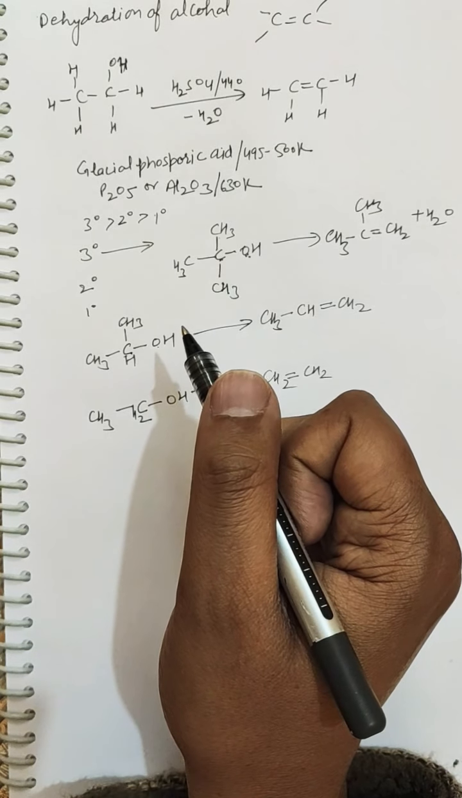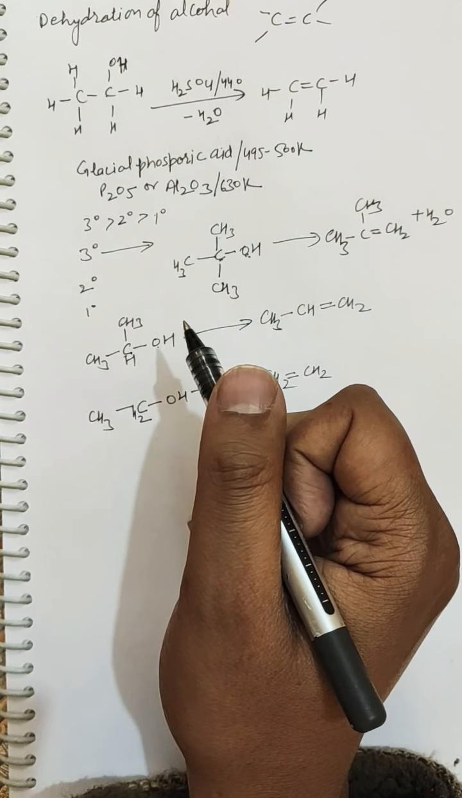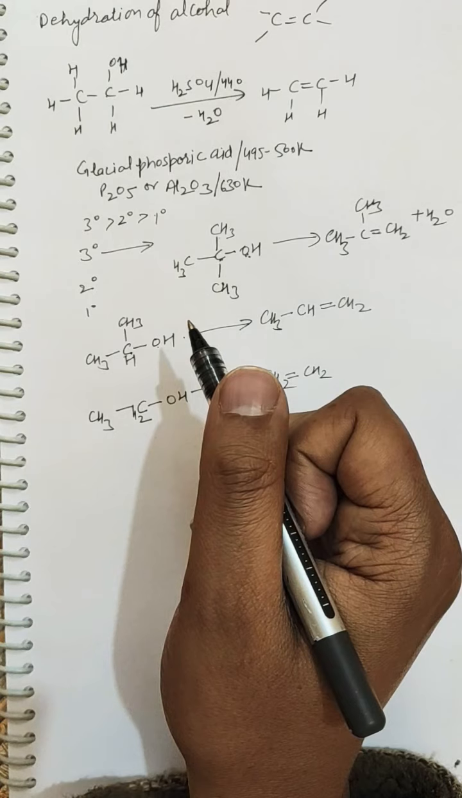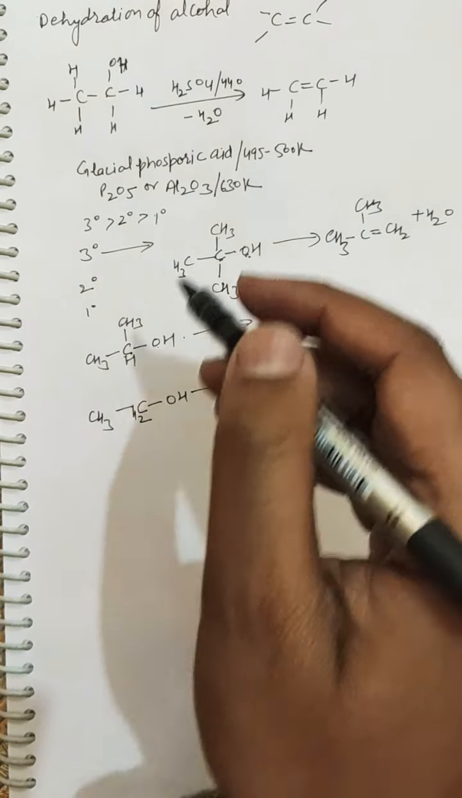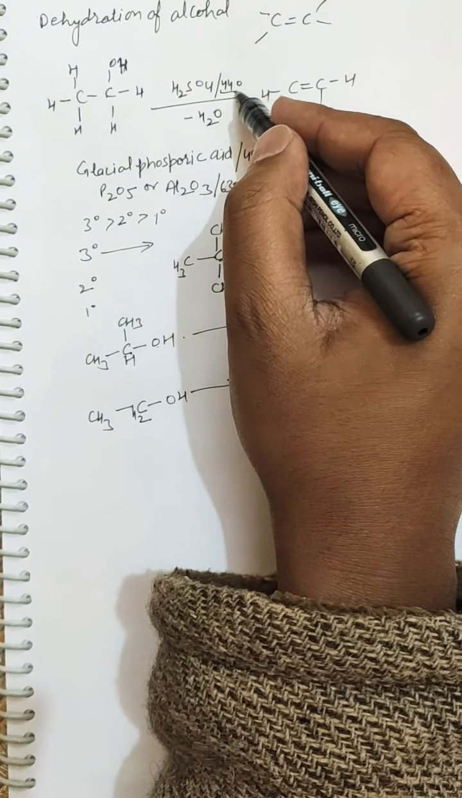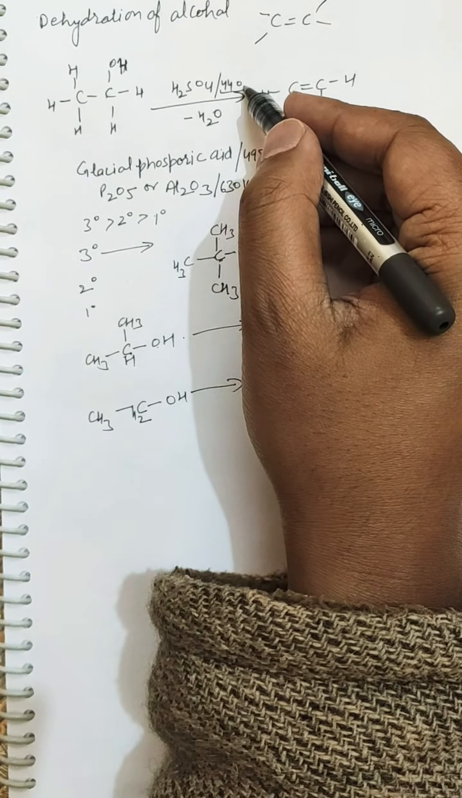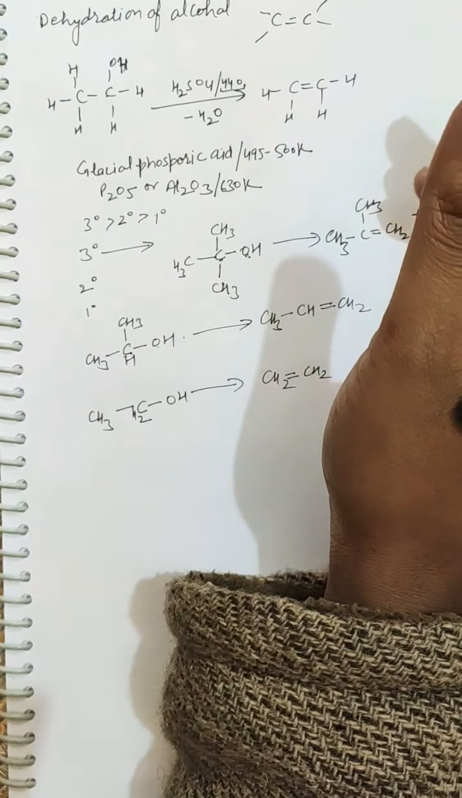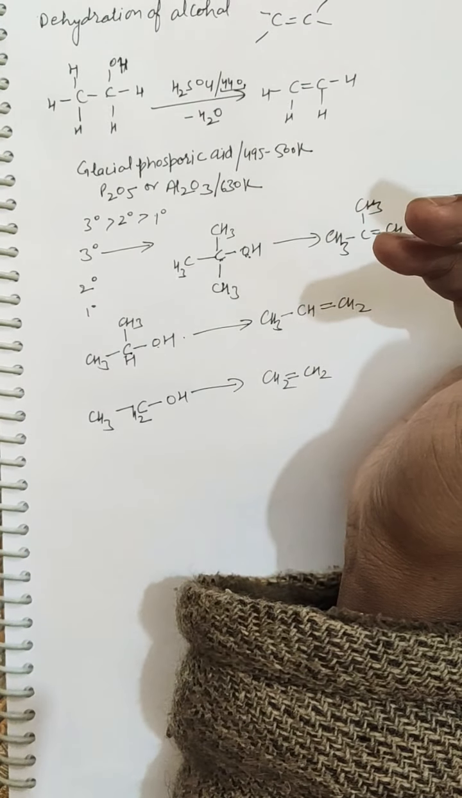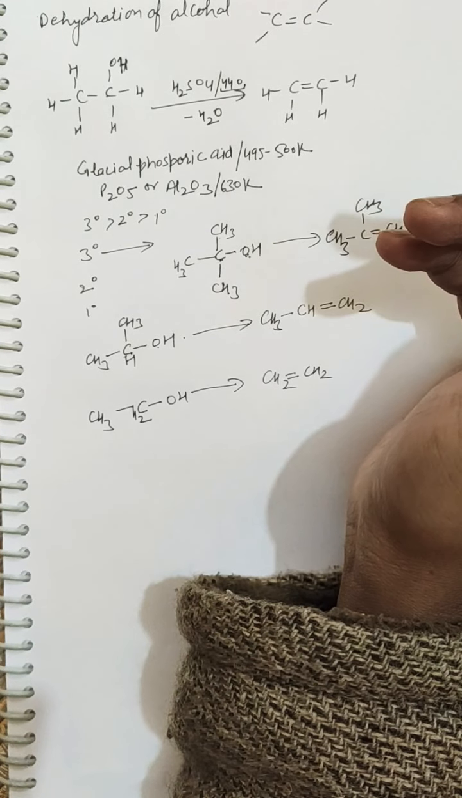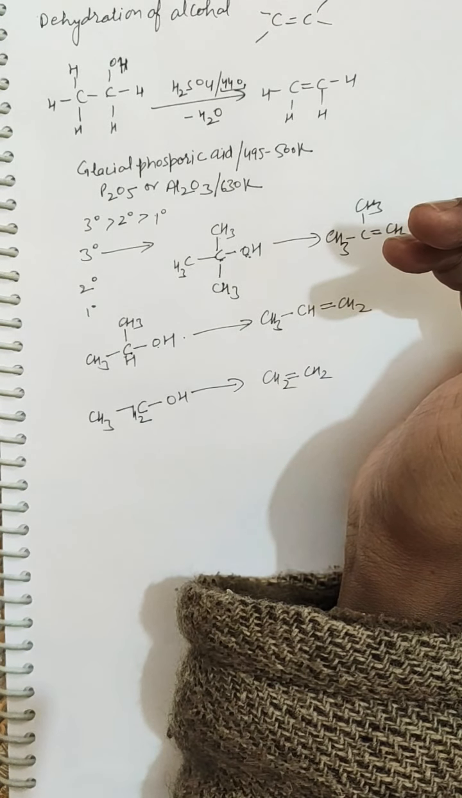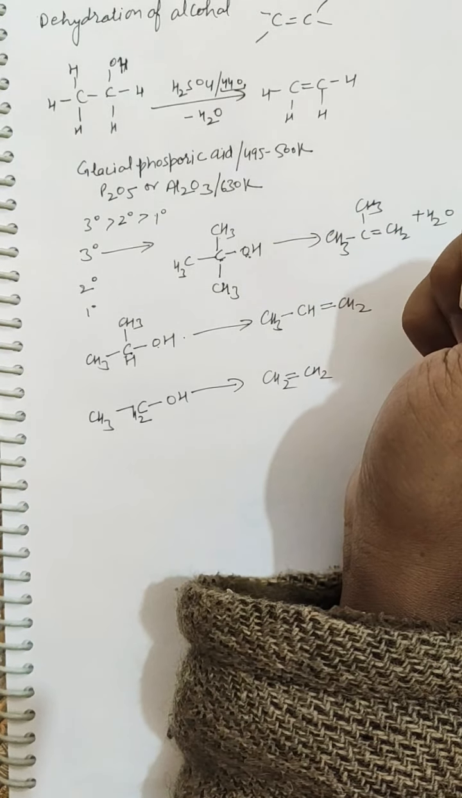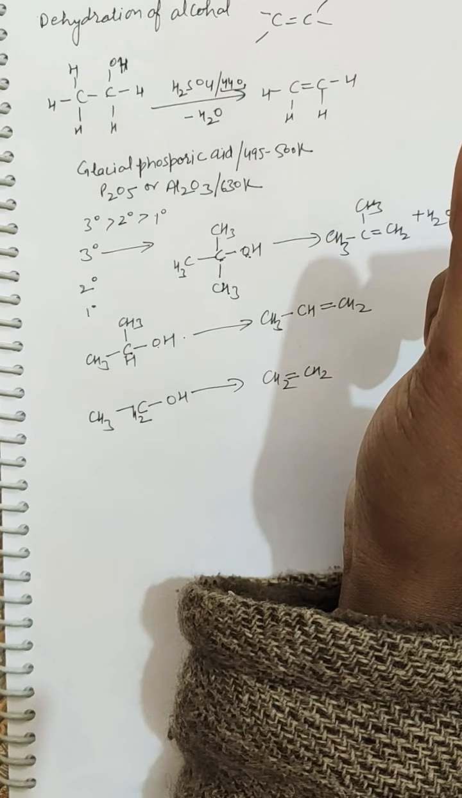So alcohol on treatment with concentrated H2SO4 gives different products under different conditions of temperature. This is why we have mentioned temperature here. If we change the temperature, the number of products will increase. Different types of products will be formed at different temperatures. And next is the mechanism of acidic dehydration of alcohols to alkene.